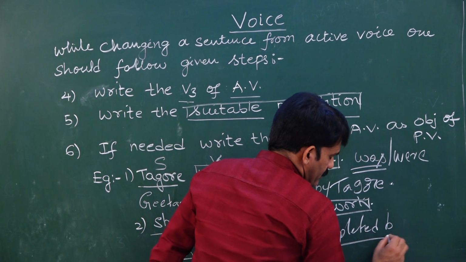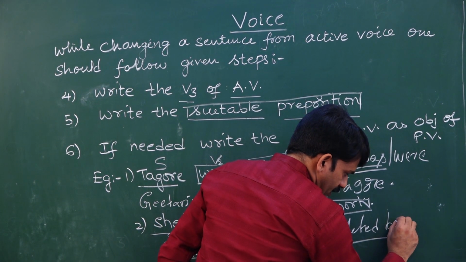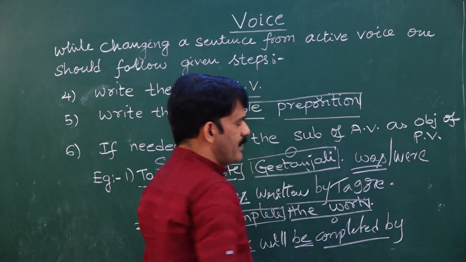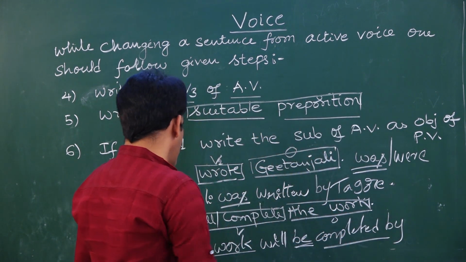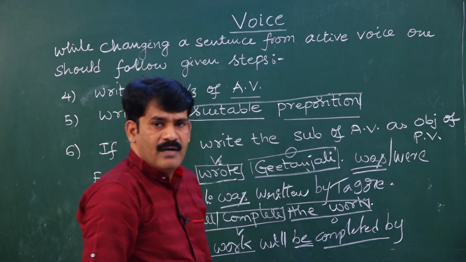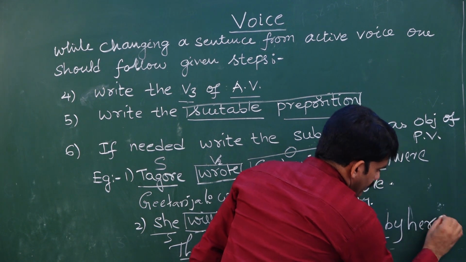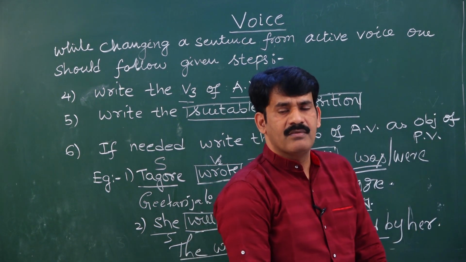If required, you can write the object or not. But before that, I need to take the suitable preposition. What is the suitable preposition here? By. What is the object form of she? The object form of she is her. This is how we can answer the questions.